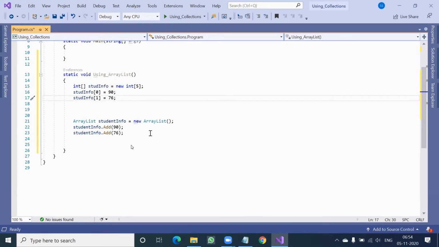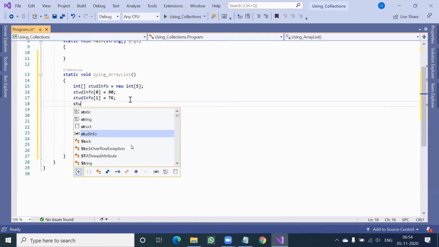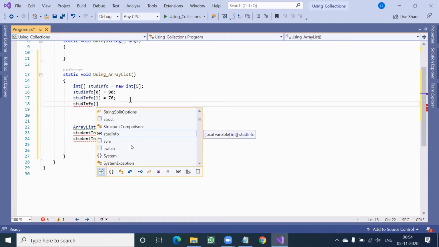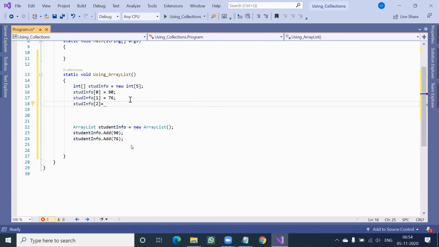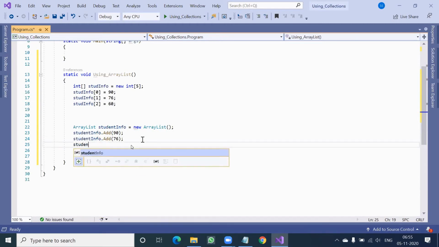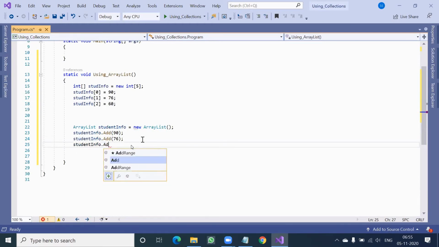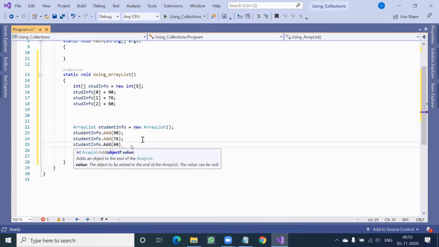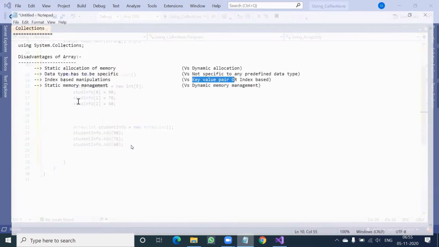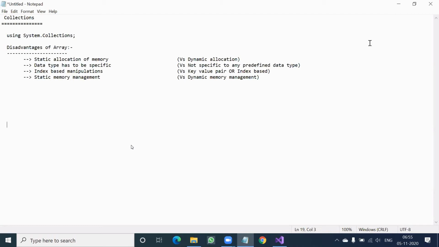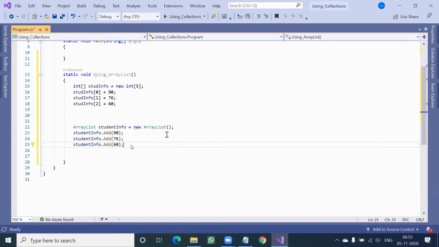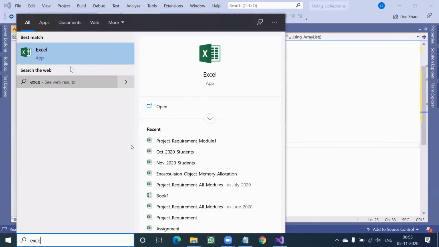So here let's have one more. Student info of 2 equal to suppose 60. Here also I said student info dot add 60. This time I'm focusing on the last point, static memory management. When you say memory management, it is managing the elements. If I open an Excel sheet, it will help for a better understanding.